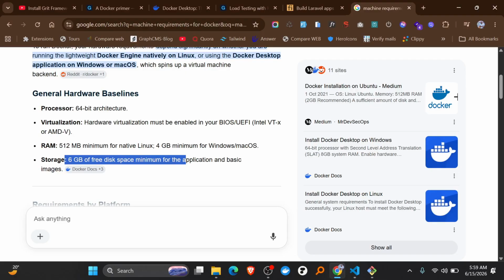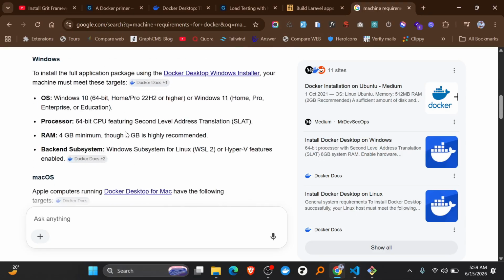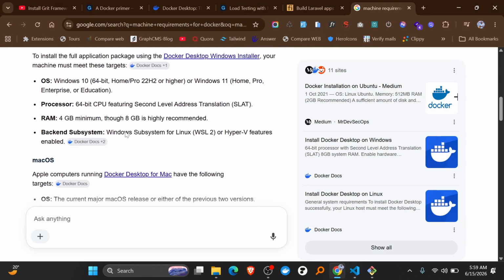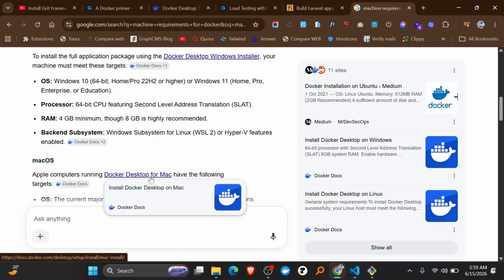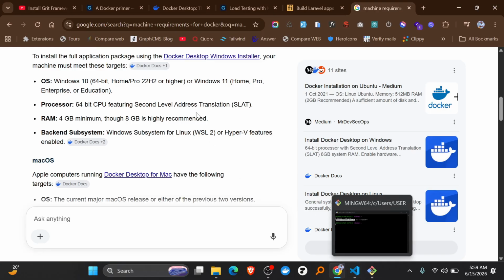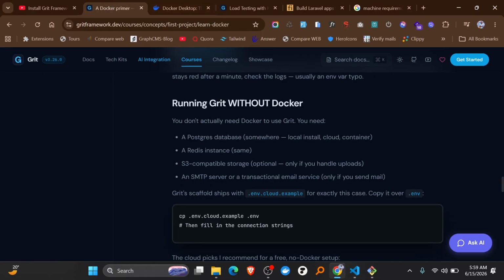So this is very easy to attain. Docker is not really that machine resourceful, but of course what makes it hard is running it for a very long time while you accumulate a lot of things. So just make sure you install Docker, and if everything is good, then we're going to go ahead. But you can actually run Git without Docker. You don't actually need Docker to use Git.